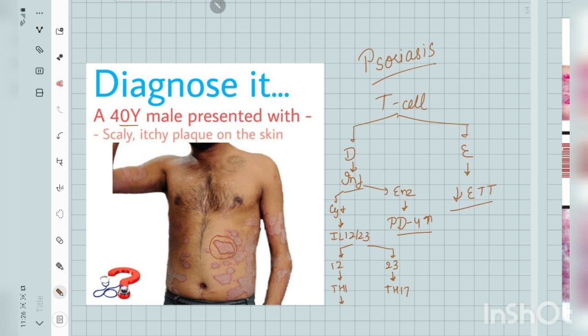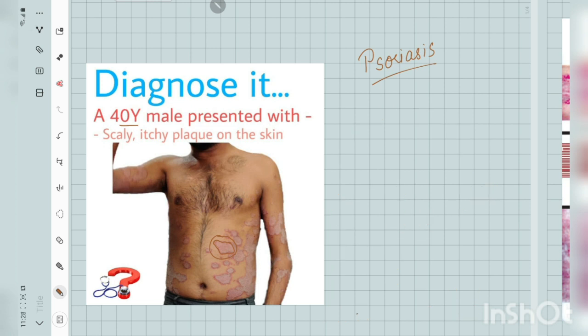And Th1 in turn stimulates TNF alpha, and it also stimulates interleukin 2. What happens in this Th17? This Th17 leads to interleukin 17 and also interleukin 22. So why is this pathway important? Because we have some biological drugs, the monoclonal antibodies, that specifically inhibit these inflammatory mediators. So these are used in the management of psoriasis.